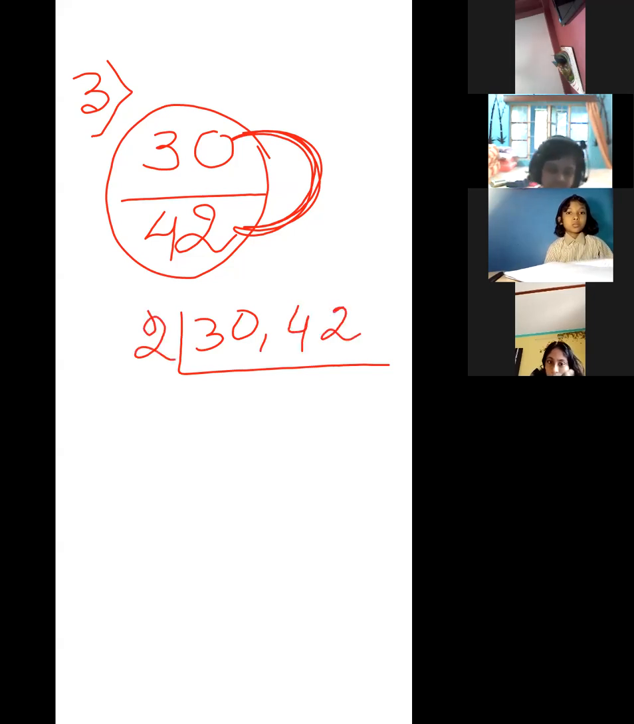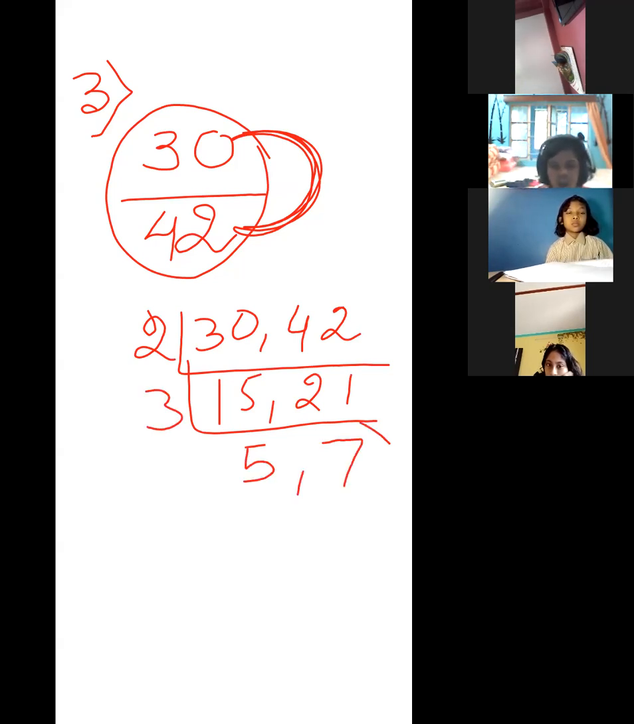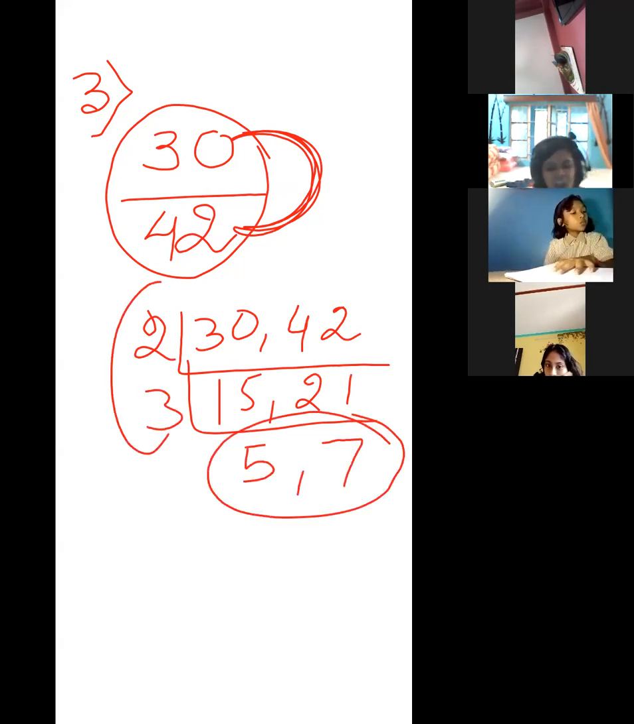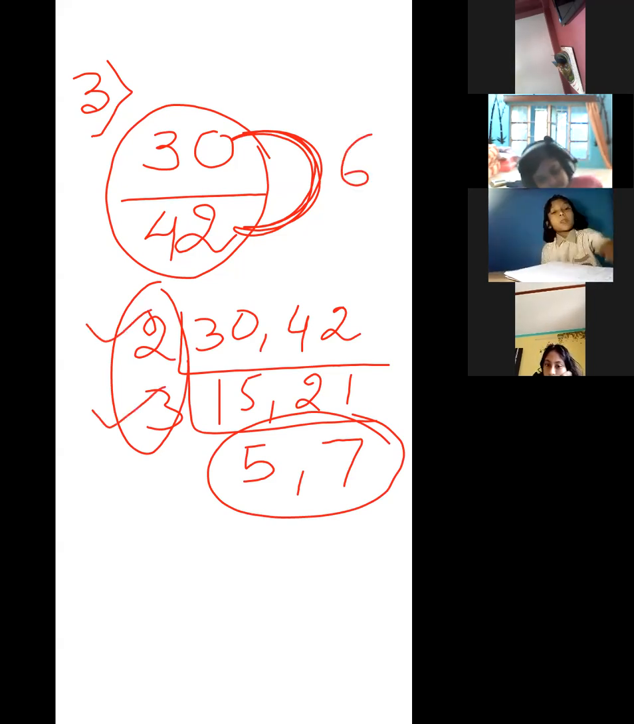Are they divisible by 15 and 21? Now by 3, yes. Now there is no common factor, only 3 twos are 6. Say yes or no. So yes, 6 will be their HCF. So lowest form means we have to divide these two numbers by 6.